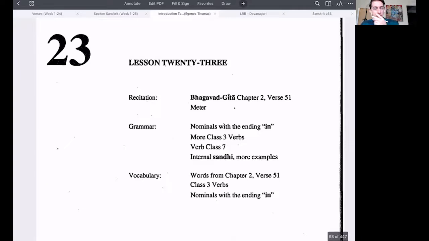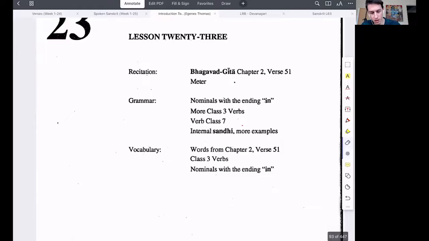Nominals ending in -in. When we say nominals in the book or any Sanskrit course, it usually means noun, 99% of the time, or adjective. What's the basis of chapter 23? A suffix called -in. What other suffixes have we learned already? Vat, mat, vant. Okay.